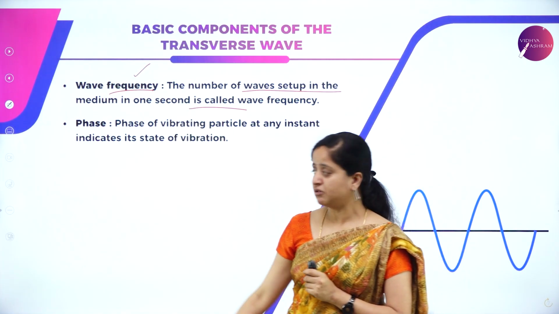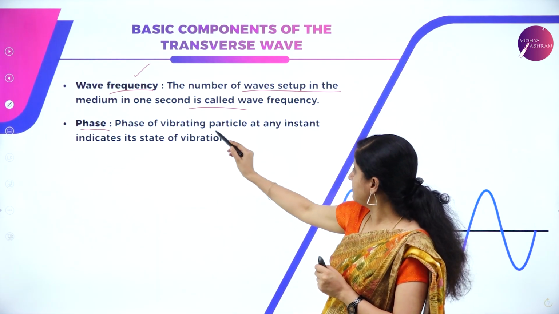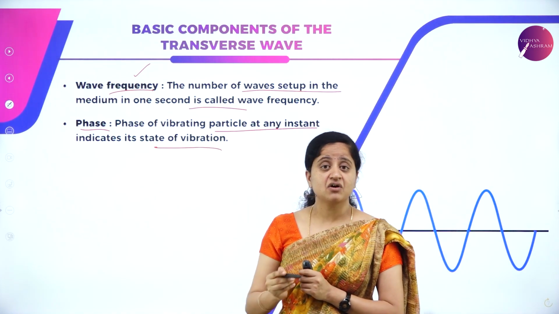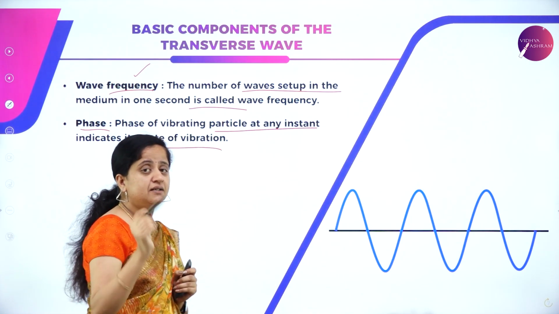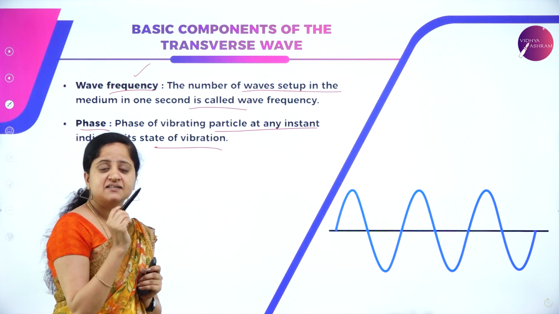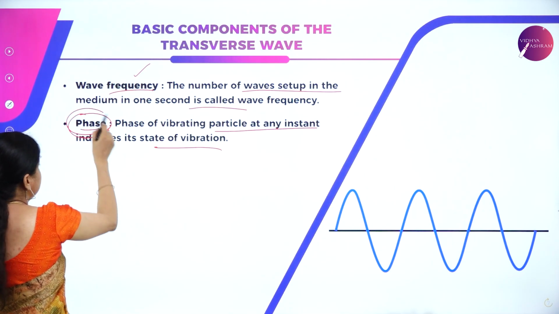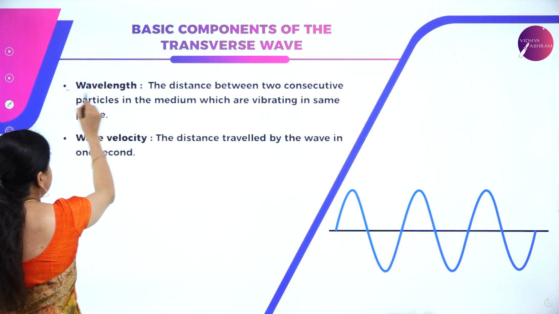Here we need to understand one more important term called phase. So what is phase? Phase of a vibrating particle at any instant indicates its state of vibration, which will give us an idea about its position. The position of a particle and its state of vibration can be explained by a term called phase.